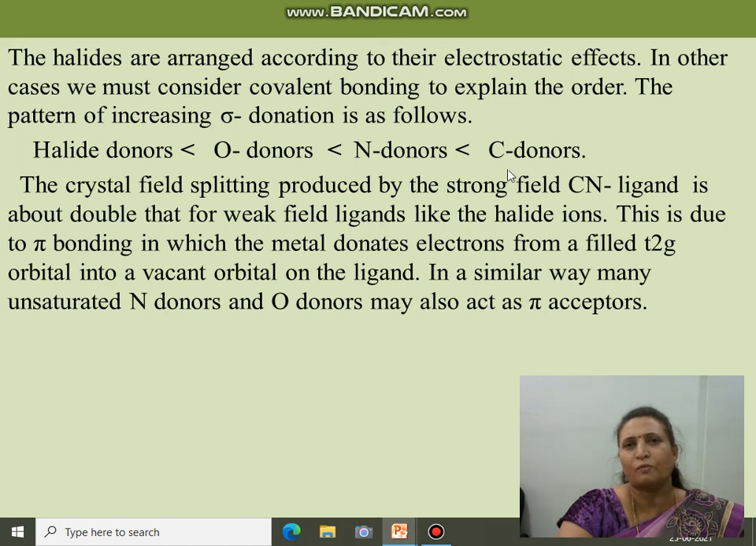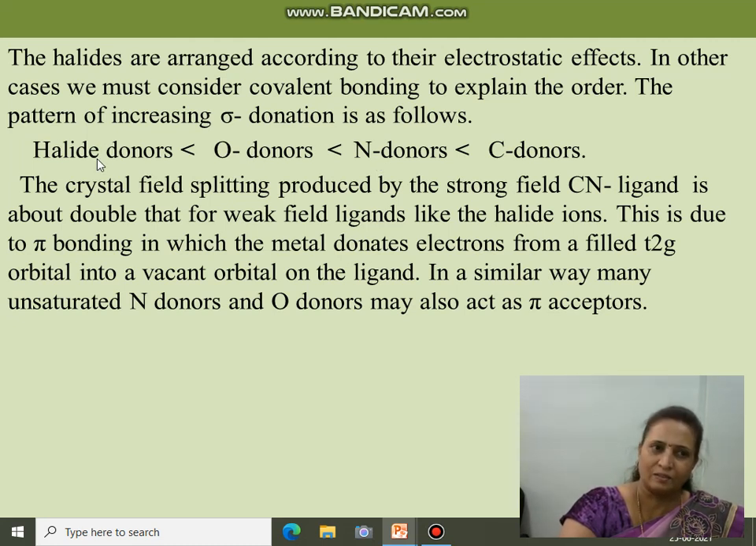So the most powerful is the ligand which contains carbon, then the nitrogen containing ligand, then oxygen, and the last one, that is the weakest one, is the halides. The crystal field splitting produced by a strong field ligand like cyanide is about double that of a weak field ligand like halides. So the splitting produced by strong field ligand